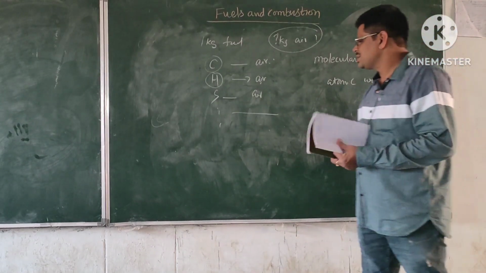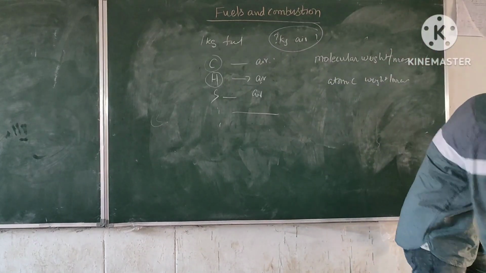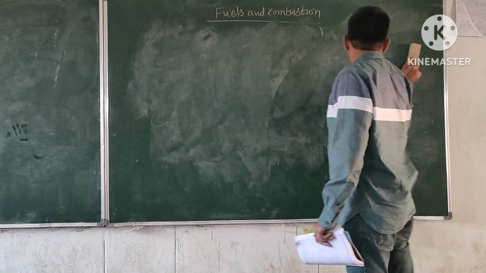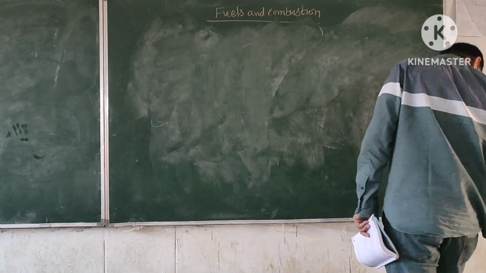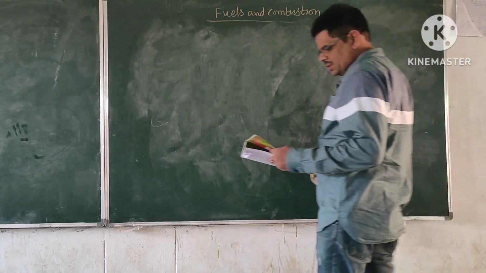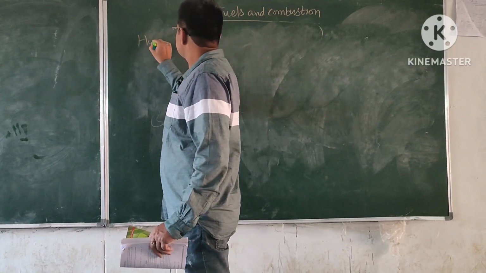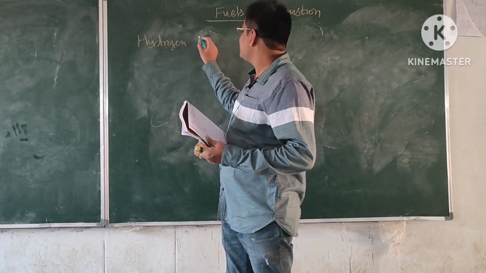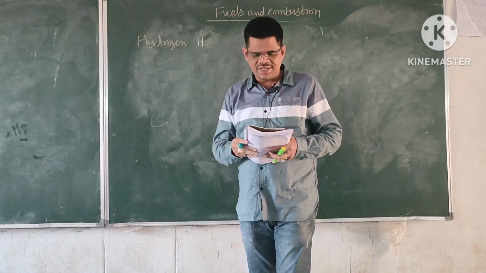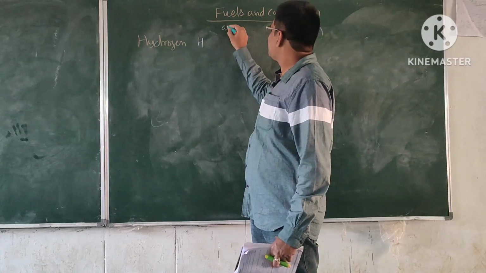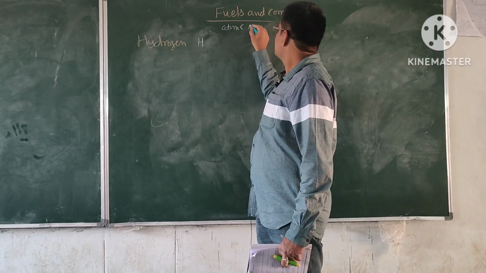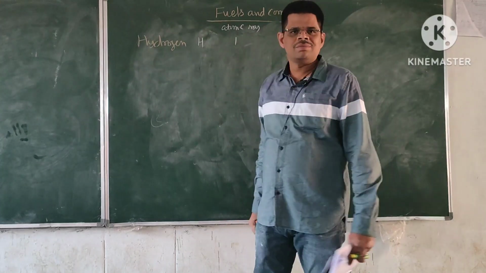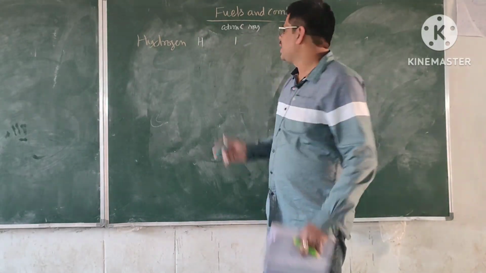The first one is hydrogen. And this hydrogen is represented by the letter H. Chemically, it is represented by the letter H. And its atomic mass, means the mass of one atom, is 1.